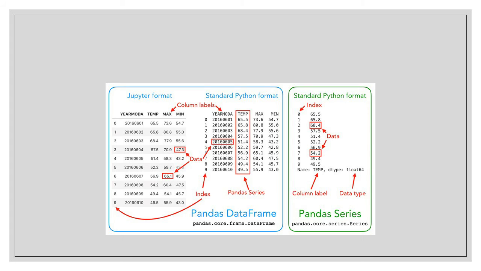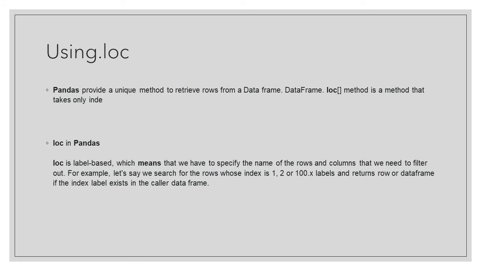Next is using the assign method. What is this assign method? This assign method assigns a new column to the data frame, returning a new object, a copy with the new column added to the original ones. Existing columns that are reassigned will be overwritten. So this assign method is used to assign values to the new column, the new cell which has been created using pandas.